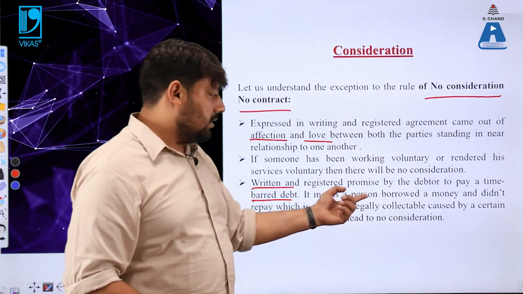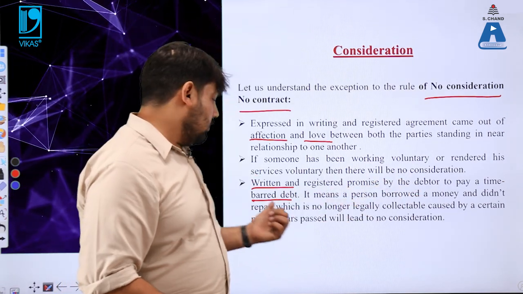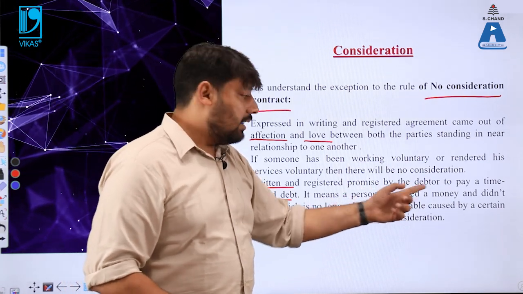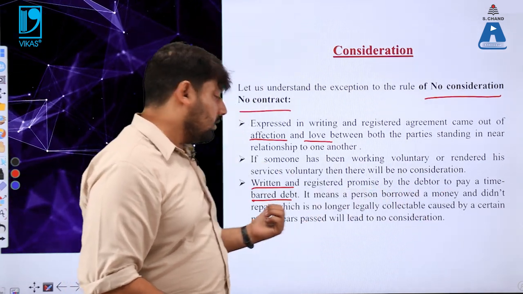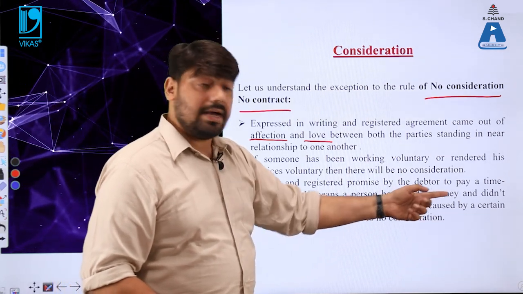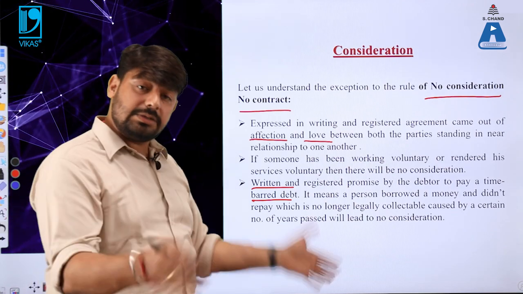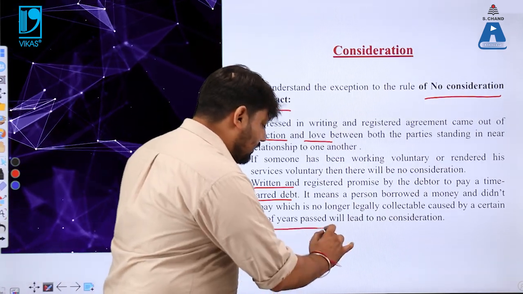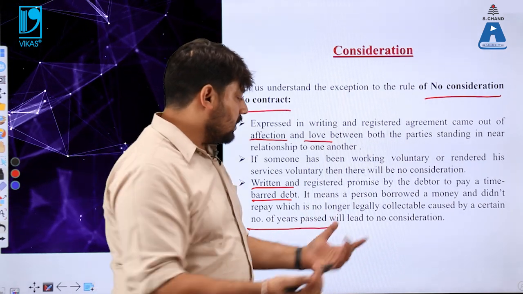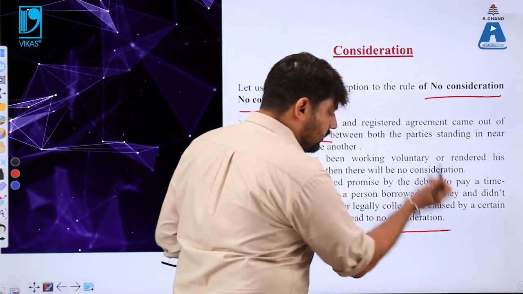It means a person borrowed money and did not repay, which is no longer legally collectible because a certain number of years have passed. The time went by, you also forgot. In that particular case, that leads to no consideration.